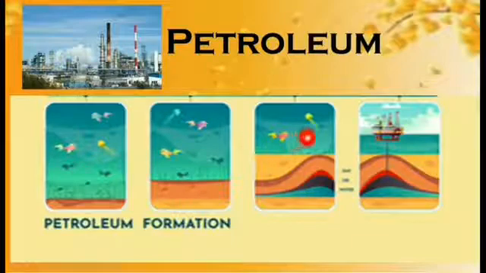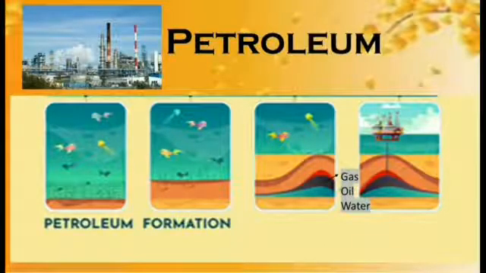After millions of years, below the sea level there was formation of a gas layer, one layer of oil and another layer of water. And finally, we concluded that there was the formation of petroleum, which was extracted with the help of machines and transported to different parts of our country.